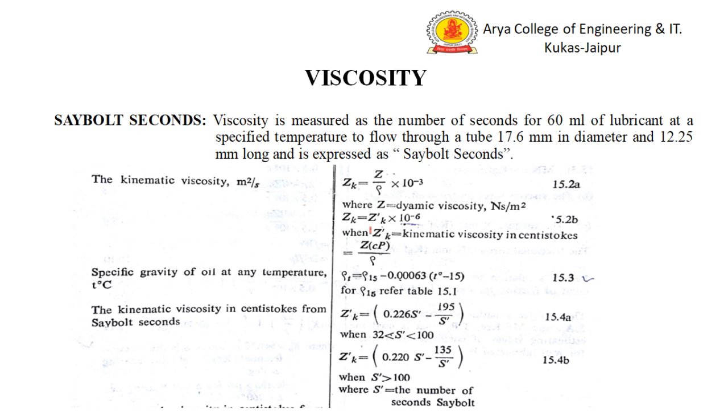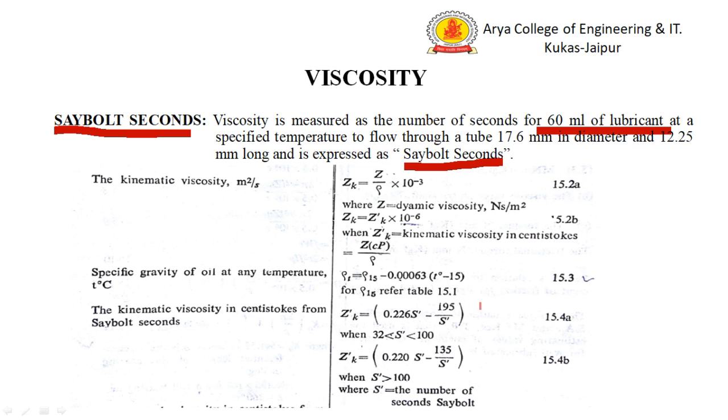So how is the viscosity measured? Viscosity is expressed in Saybolt seconds. It is the time taken by 60 ml of the lubricant at a specified temperature to flow through a tube 17.6 mm in diameter and 12.25 mm long, and this time is expressed as Saybolt seconds.